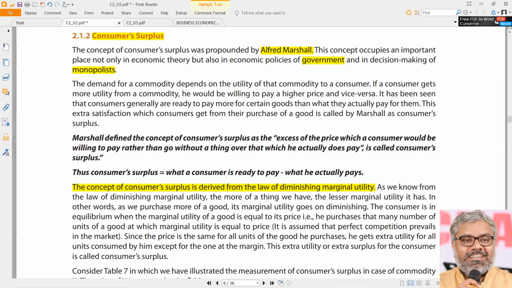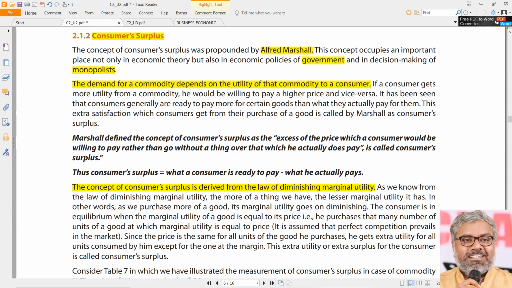For that, we should already know that the demand for a commodity definitely depends upon the utility of the commodity to that consumer. If a consumer really perceives that he gets a kind of utility from a commodity, then only will he purchase. Imagine if a consumer is getting more utility from a commodity, he will be ready to pay more for it.